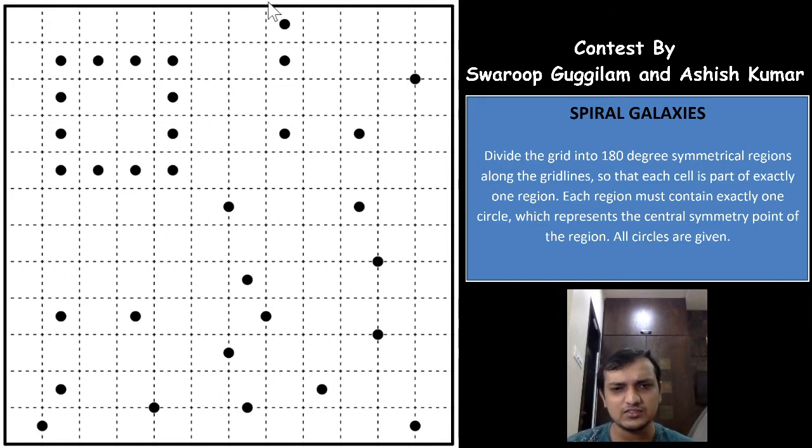So all of the galaxies, when divided into regions, every galaxy will have some white cells in it. Not necessarily all the galaxies should have white cells. You can have galaxies, single cell galaxy, but still it is a 180-degree rotational symmetric galaxy, right? So after dividing all of the white cells into regions, each region can have exactly one galaxy, and that region should be 180-degree rotational symmetric. That is what the puzzle is all about, right? It's a very good puzzle, a very fun genre, I would say.